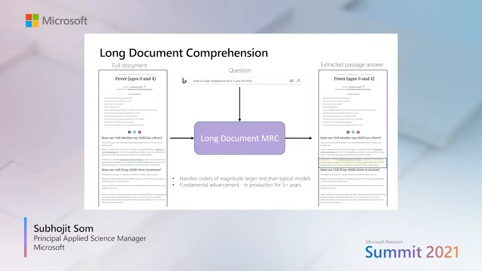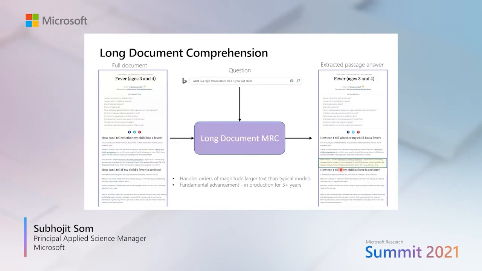For example, in this scenario, there's a question and there is a document. Both of them go as an input to this model, long document MRC. The model can find, going through this entire page, exactly where the answer to this question is. And once we know it, we can actually show it to the users instead of sharing them just a link to this document. And how is this model used in a production system?